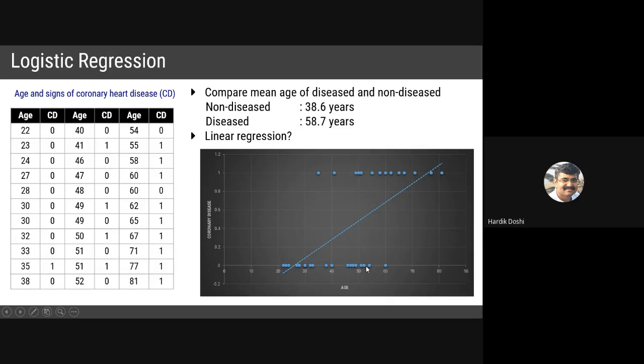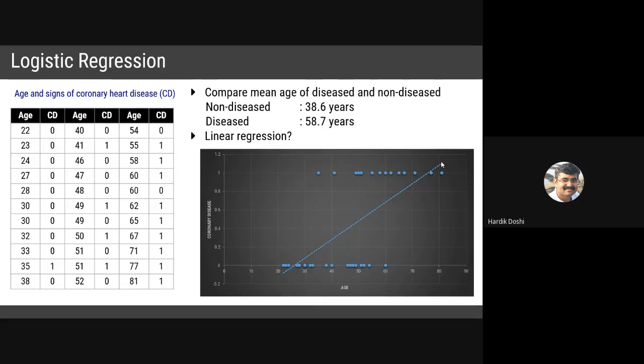So I cannot pass a linear line between these. I cannot plot a nearby point. These are very scattered around the linear line, even when I put the linear line. So I cannot predict. Prediction comes out to be false. Are you getting my point? So that's why I need to go for logistic regression.